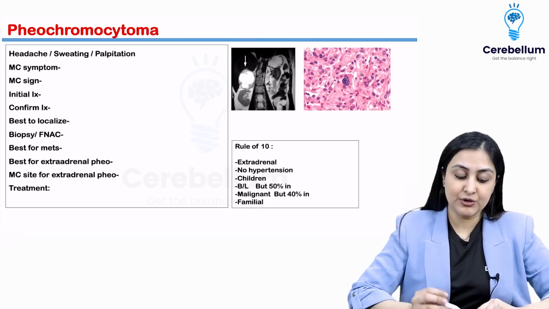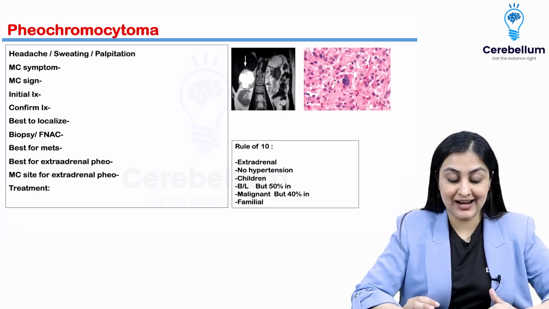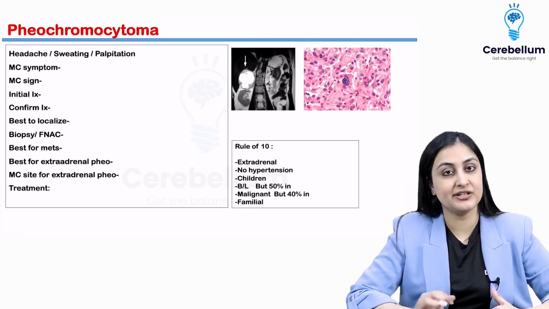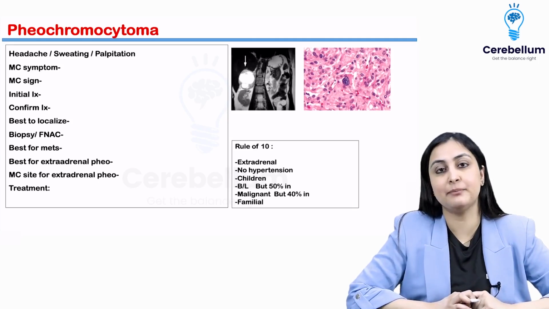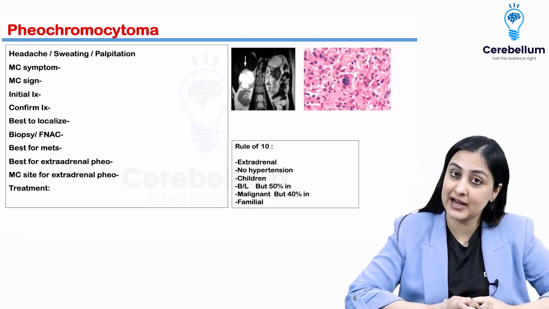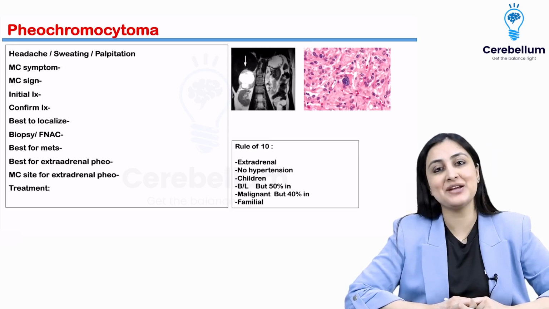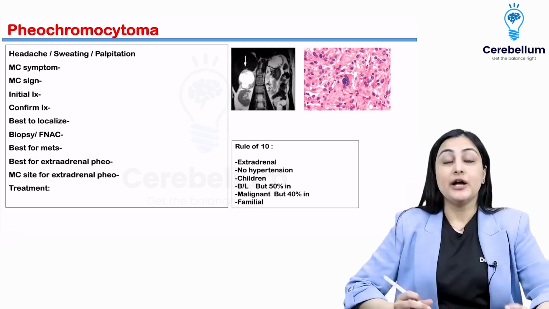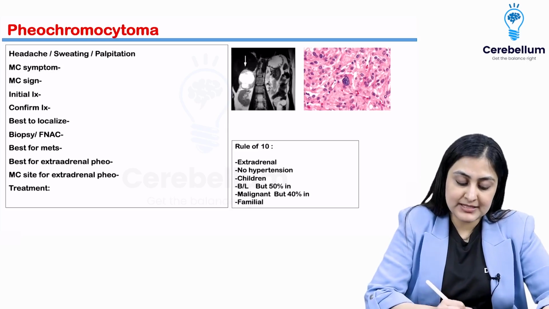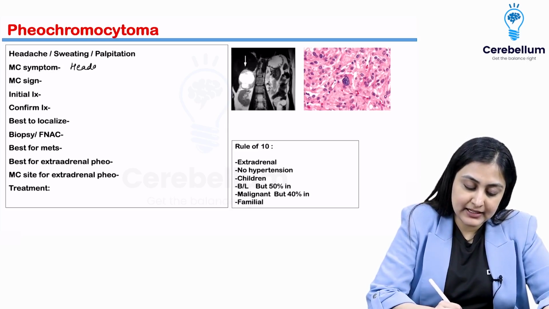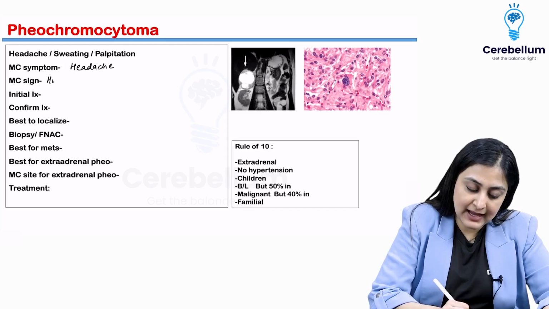All right, so pheochromo, I'm sure you know the typical triad of headache, sweating, palpitation. It's not like they'll give you a question saying a person has headache, palpitation and sweating, what is the likely diagnosis? That'll not come to you anymore.